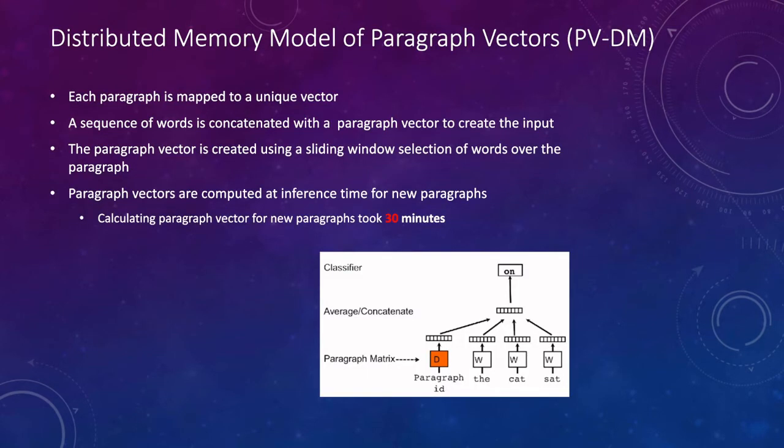For the paragraph vectors, an algorithm called the distributed memory model of paragraph vectors is used. Each paragraph gets mapped to a unique vector similar to the way word vectors are created. A sequence of words is concatenated with a paragraph vector to create the input for training. The paragraph vector is created by using a sliding window selection over the words in the paragraph. At inference or prediction time, new paragraph vectors are trained to create the input for a prediction, and the paper notes that it took 30 minutes to produce this paragraph vector with a now modest computer. This is probably the biggest negative of this method since it requires training for new or unknown paragraphs.